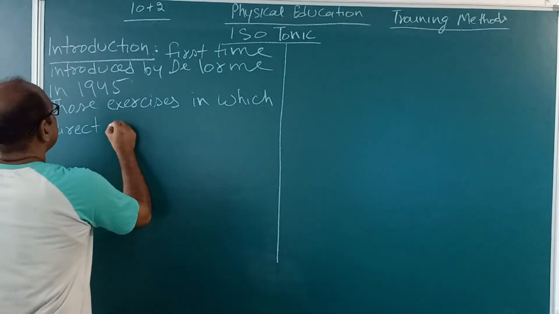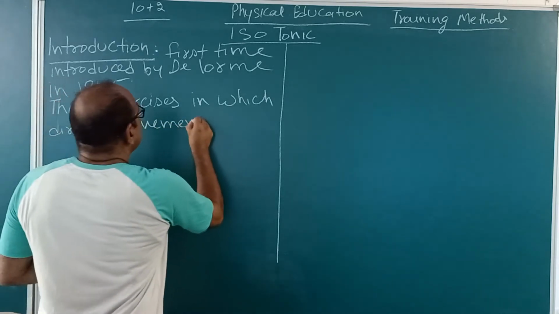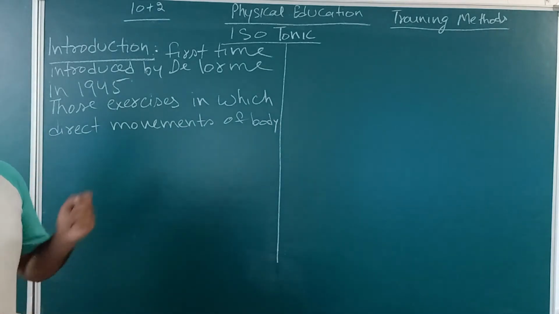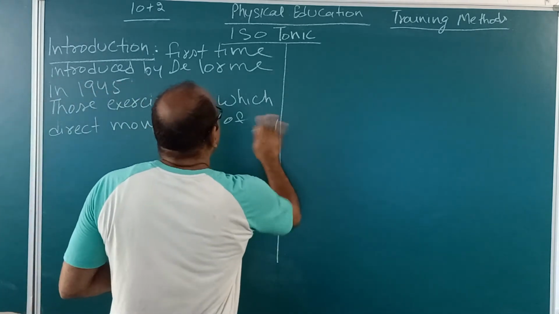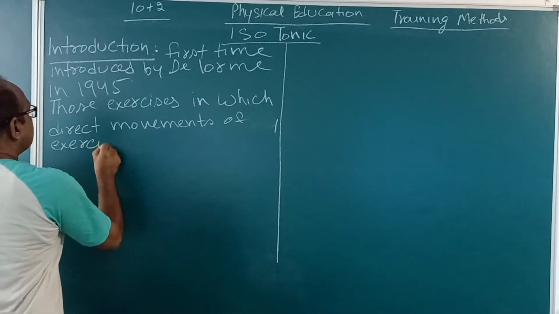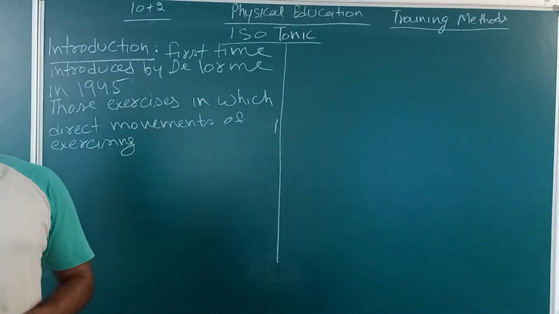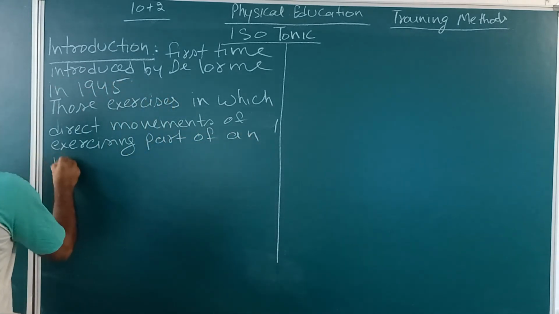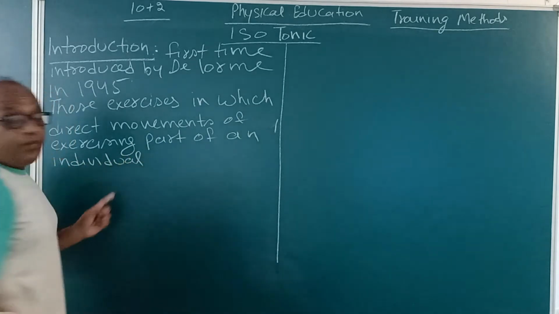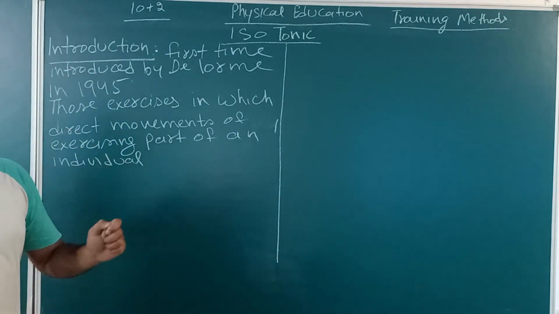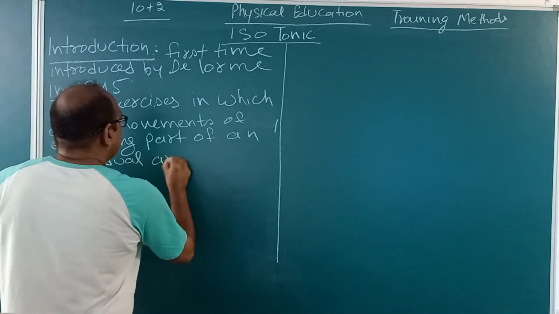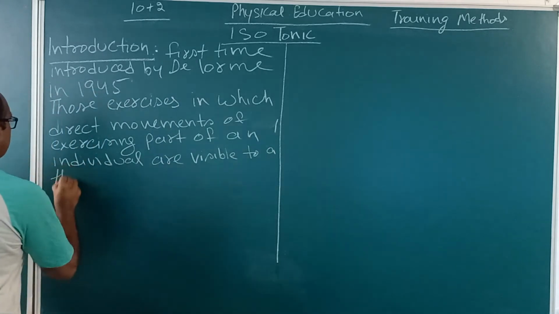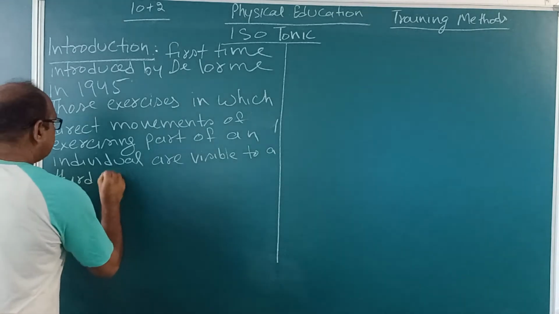In which direct movements of the exercising part of an individual are visible to a third person.